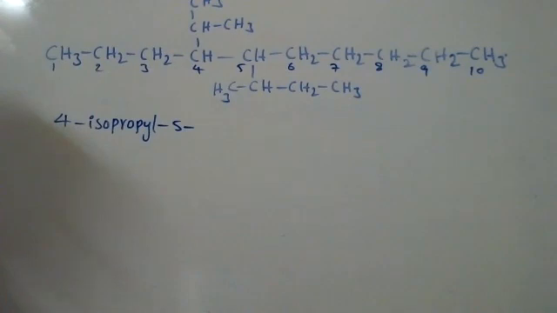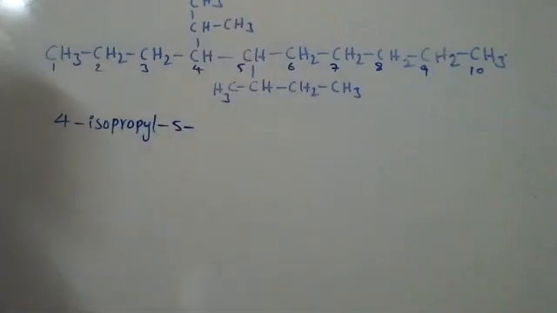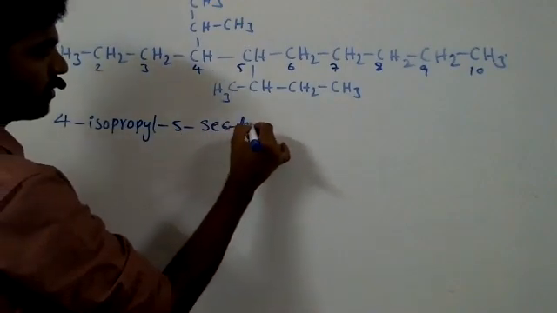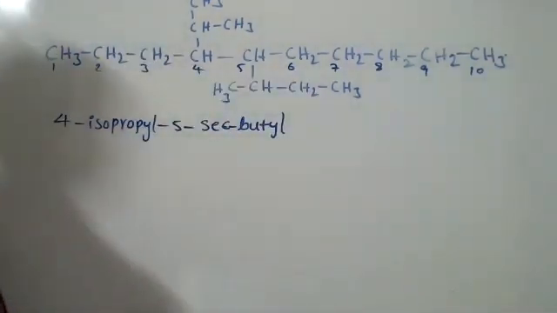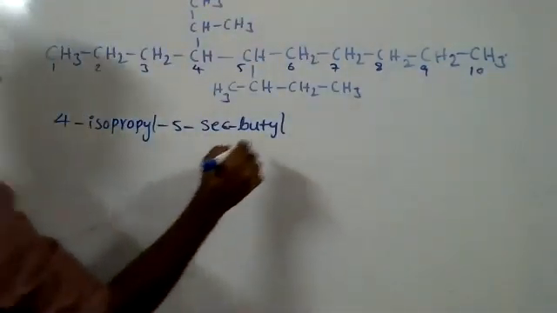Isobutyl or secondary butyl? Secondary butyl. Isobutyl is different; a small difference is there. If the CH3 comes here, then it comes under isobutyl. This is secondary butyl. This name is done, then 10 carbons, decane.